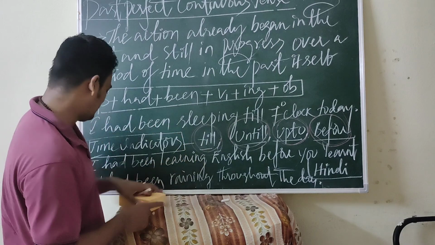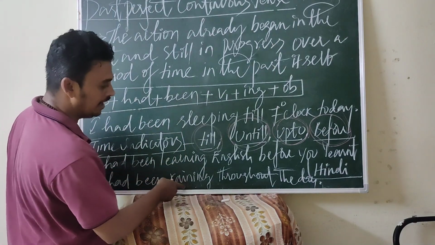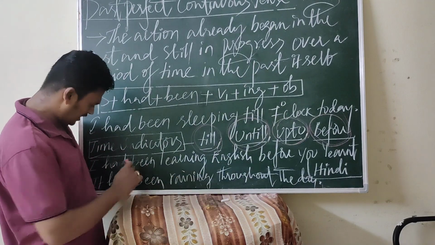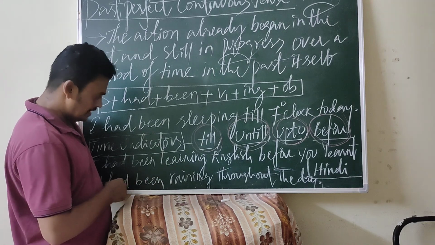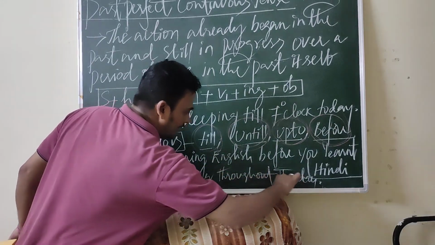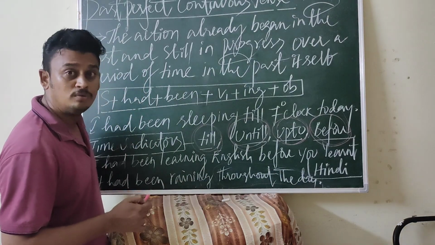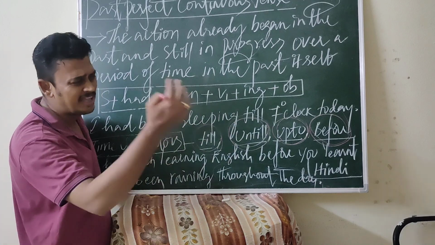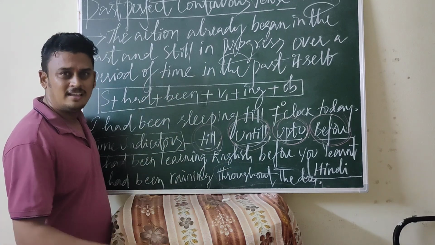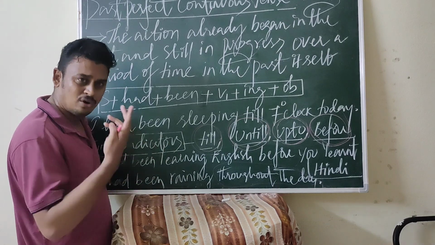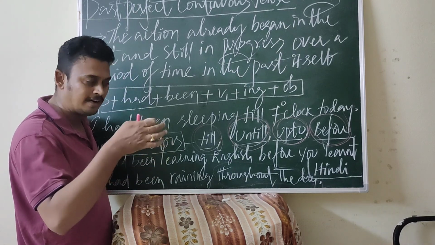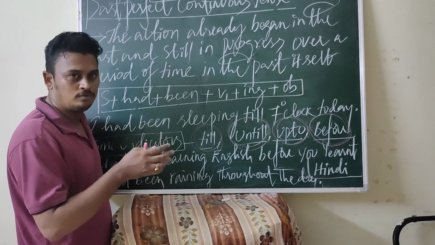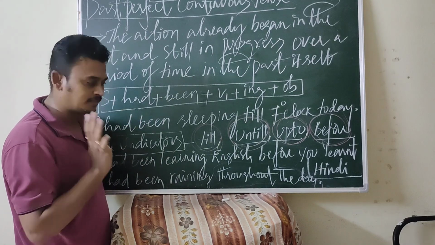Right. Coming to the next one. It had been raining throughout the day. So why am I giving these examples? Because you can write so many sentences like this. Without time reference, we can use sentences with the past perfect continuous tense. For example, I had been playing cricket the whole day. That means here we are not referring to the time. Without time reference also, we can use this tense.